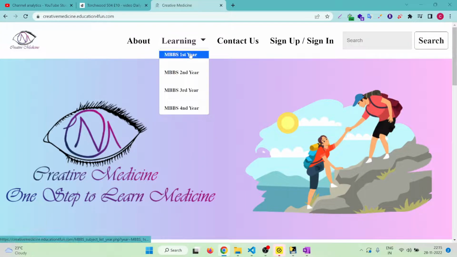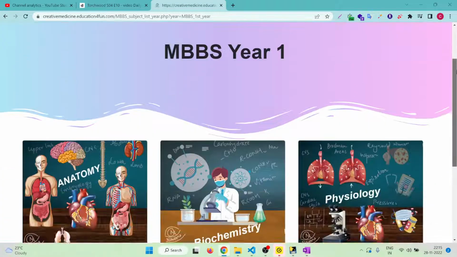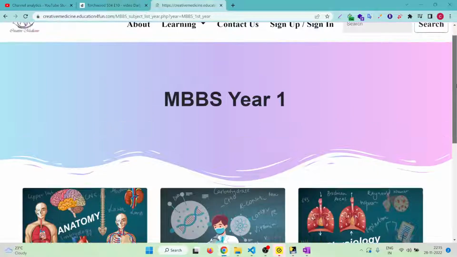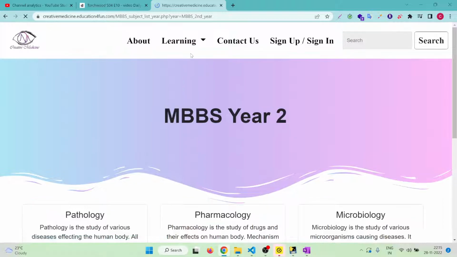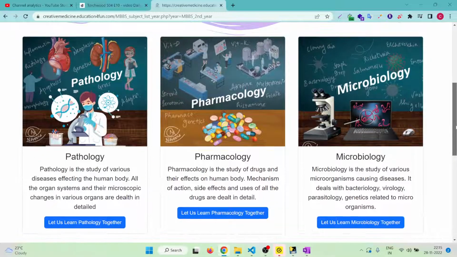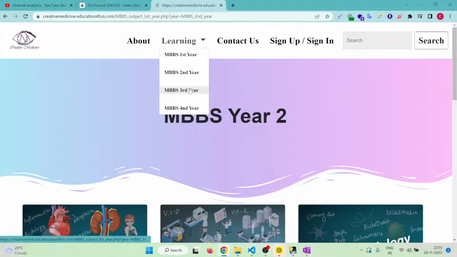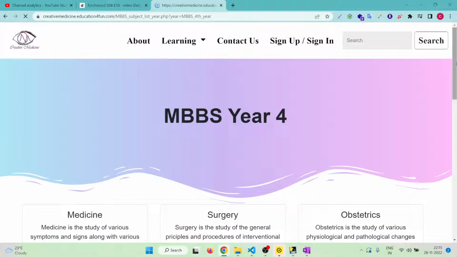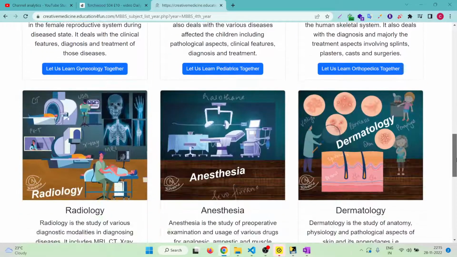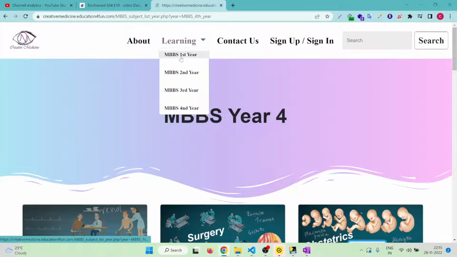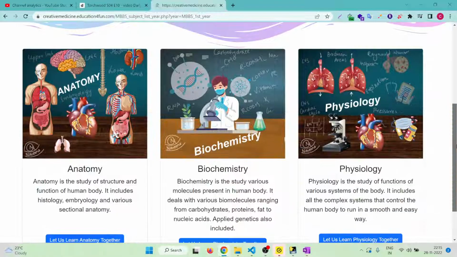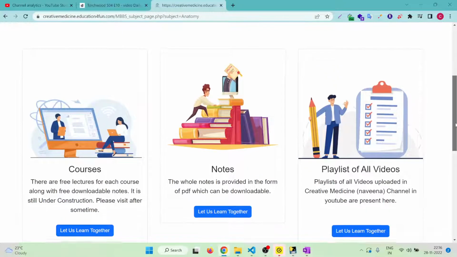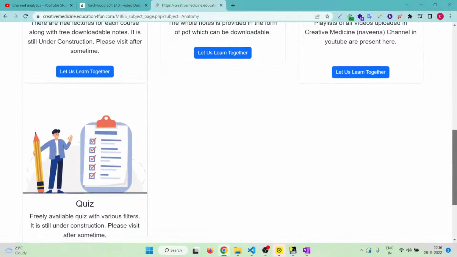Right now if you go to each subject, you have different subjects like anatomy, physiology, biochemistry. So based on the years you can select. Like for MBBS year 2, we have pathology, pharmacology and microbiology. Similarly, for year 3, we have these three subjects. And for year 4, the rest of the subjects along with the short subjects. Each subject is again divided into courses, notes and playlists and quiz.